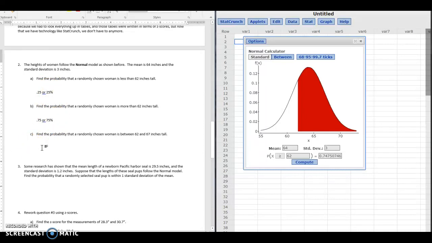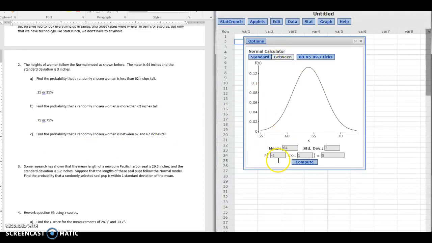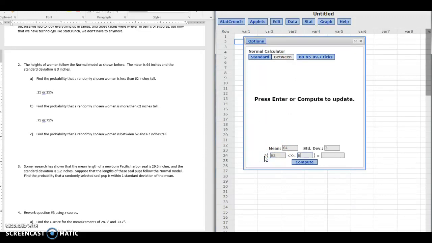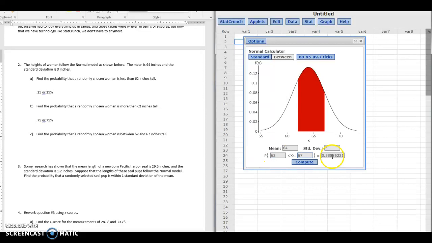And then the last one says find the probability that a randomly chosen woman is between 62 and 67 inches tall. So we do have that option on our normal calculator as well. It will do between for us, so we can put the two values that we want to check between. Looks like about 59% there. Okay, let's go ahead and move on.